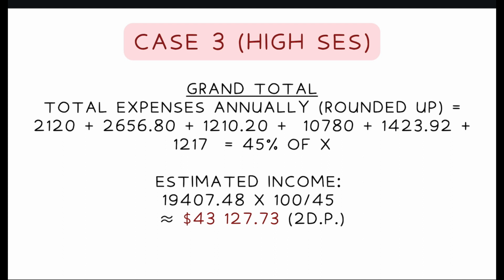$19,407.48. However, this is just 45% of X, given the unknown of CPF being 20% and the savings of 35% of the income. Now, we will have to find 100% of X. This is $43,127.73. Given this, the family will be earning an estimated income of $43,000 a year. That is all for case 3.